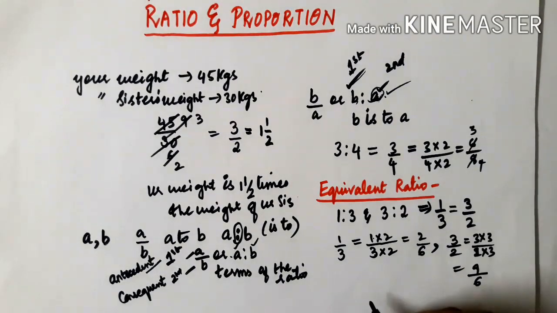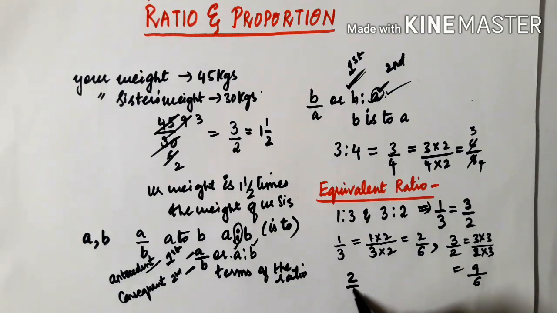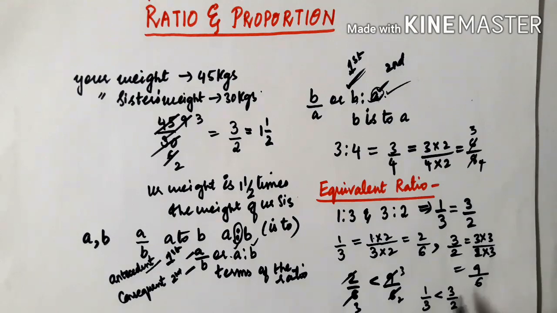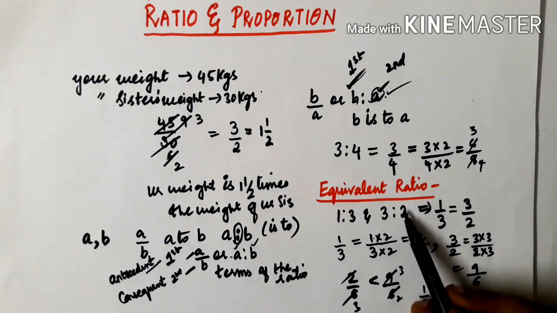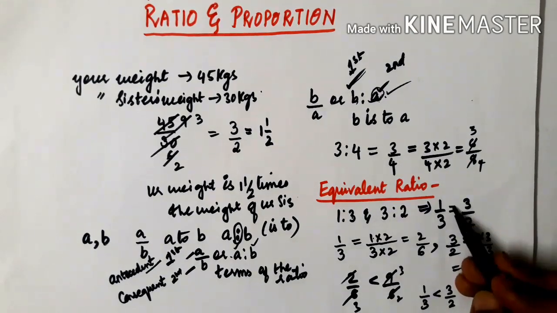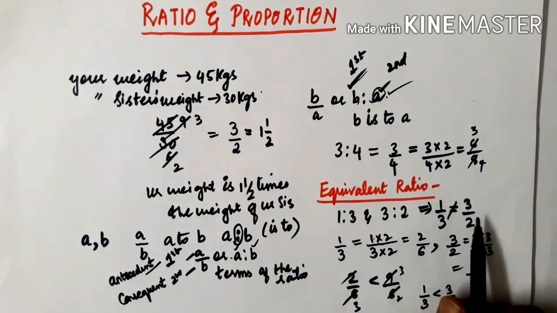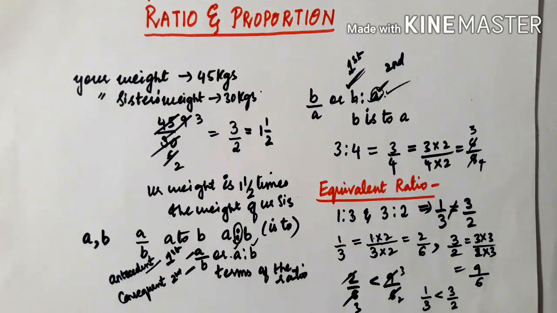Okay, so over here we find that 2 by 6 is less than 9 by 6. Again see here, 2 1s are 2, 2 3s are 6, 3 3s are 9, 3 2s are 6. So this 1 by 3 is less than 3 by 2. Therefore the ratios 1 is to 3 and 3 is to 2 are not equal. These are not equivalent. Fine, so this is not an equivalent ratio. This is how you check whether the ratios are equivalent or not.